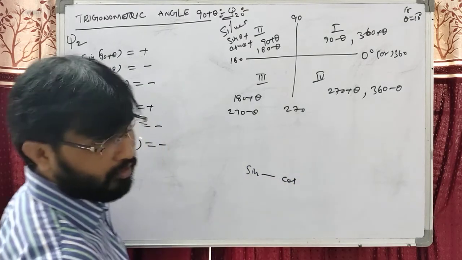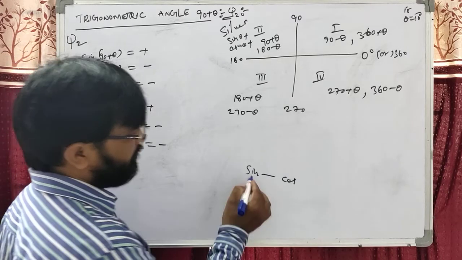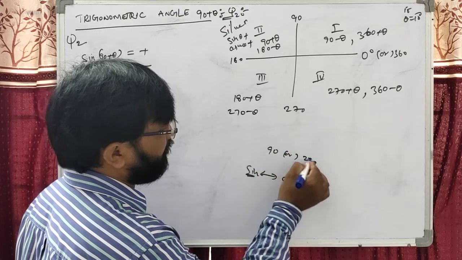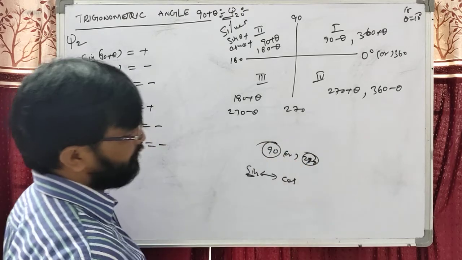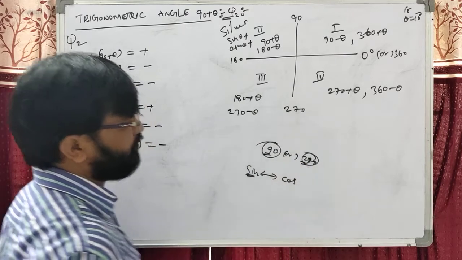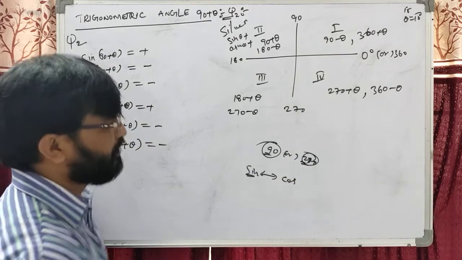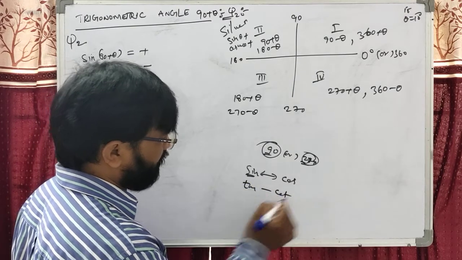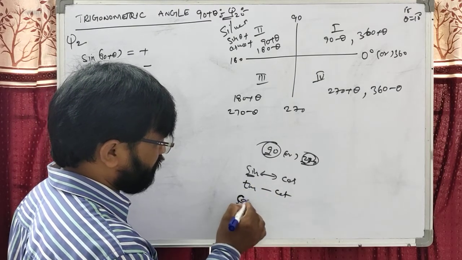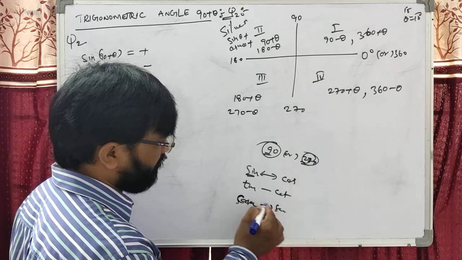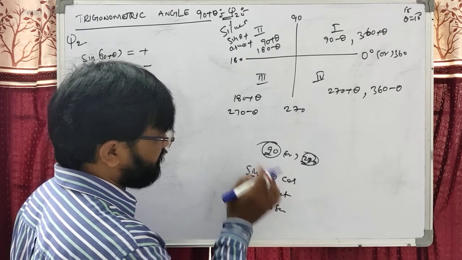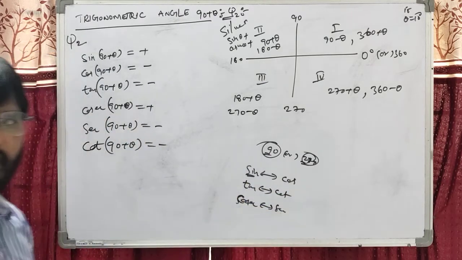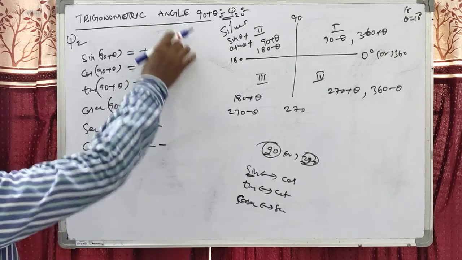These are fundamentals from previous studies: the function changes if the angle is 90 or 270, the odd multiples. So for 90 and 270, sine becomes cos, tan becomes cot, cosecant becomes secant. Sine becomes cos, cos becomes sine, tan becomes cot, cot becomes tan, cosecant becomes secant, secant becomes cosecant. Therefore, dear students, first you decide the sign.